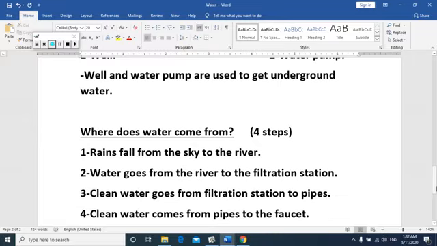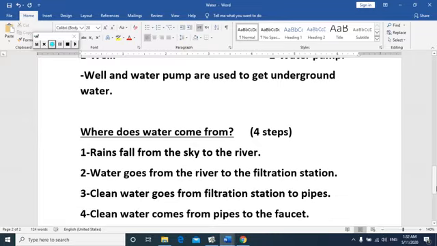And now, let's answer our assessment. So, open your booklet, page 39, and pay attention with me. Number 1, put right or wrong. Number 1, living organisms need water to live.